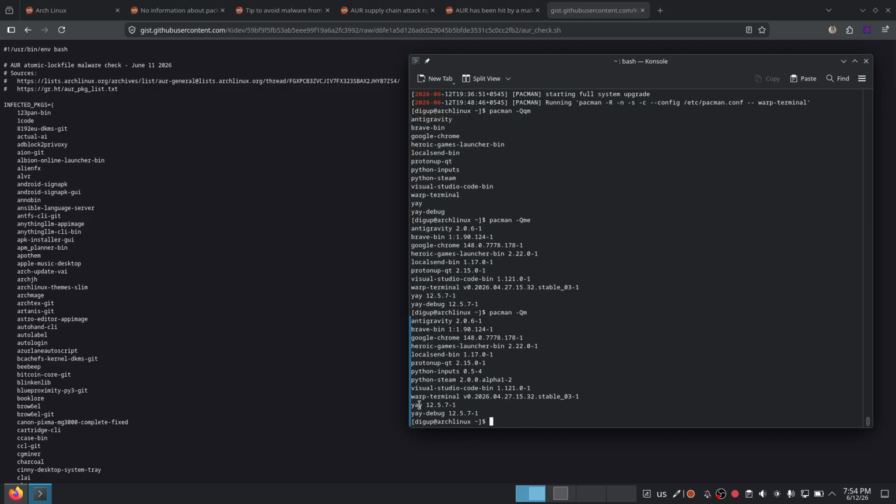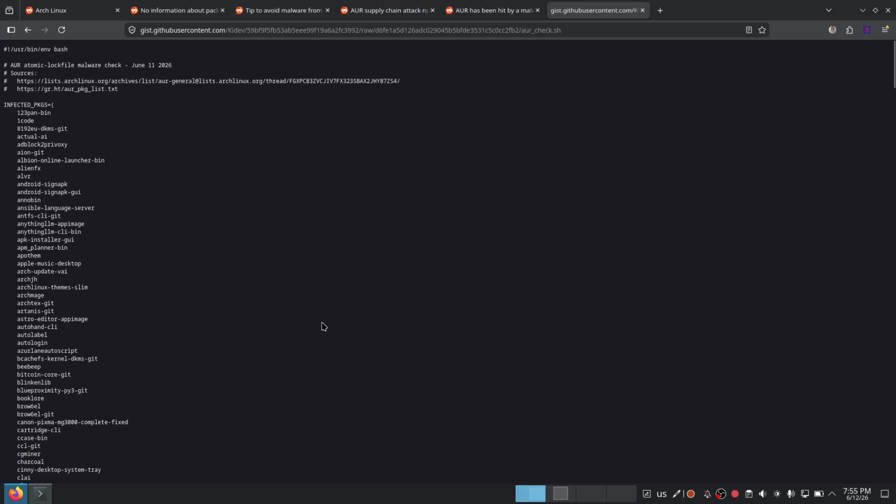All right, yay through AUR, Warp Terminal, Visual Studio Code, Proton Pass Qt, Python input, Google Chrome, Brave Bin, Antigravity, stuff like that, LocalSend Bin. And I want to check if any of these are in the list or not.